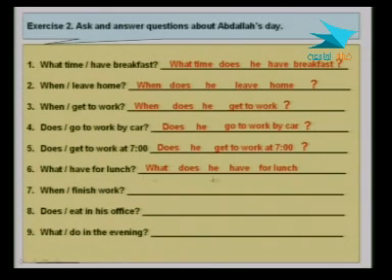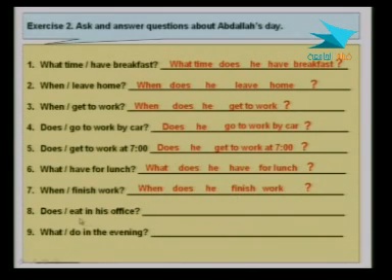What does he have for lunch? And a question word again. Number 7, when finish work? And it is, when does he finish work? Question word. When does he finish work?